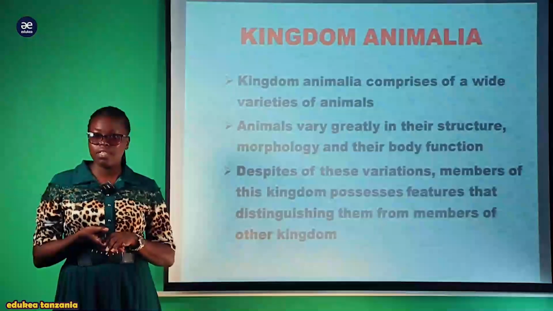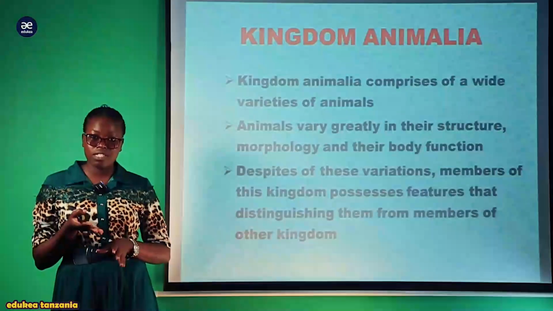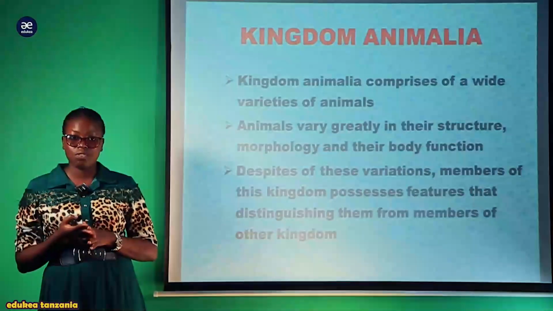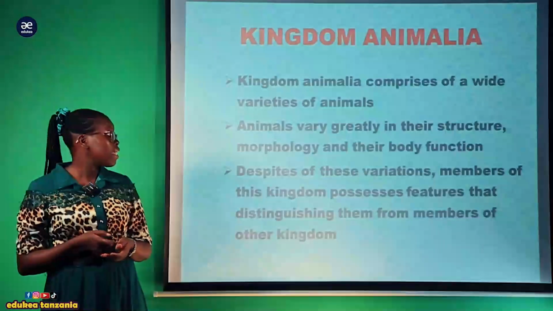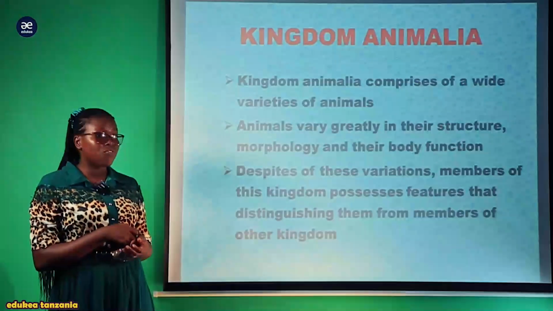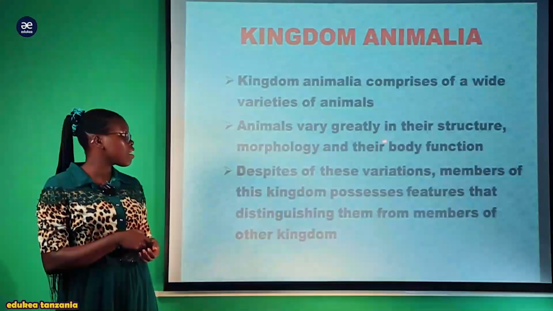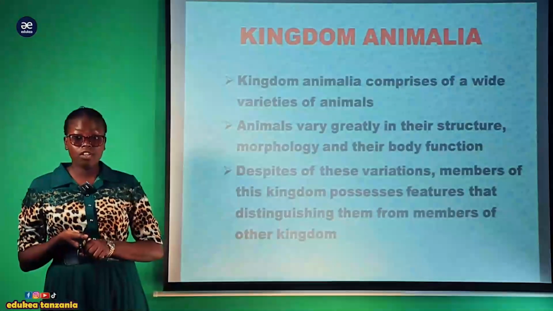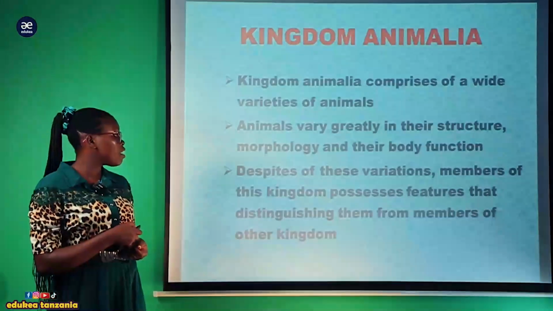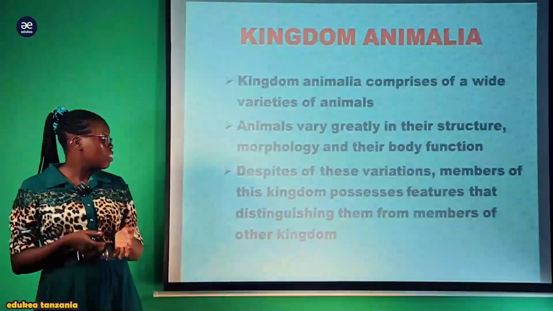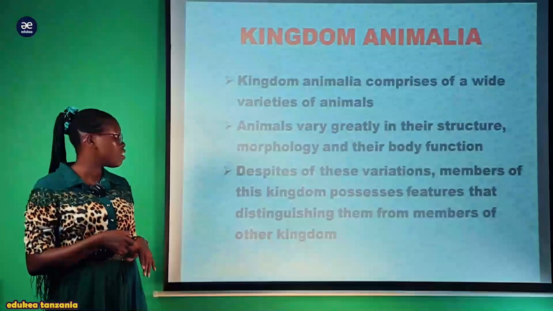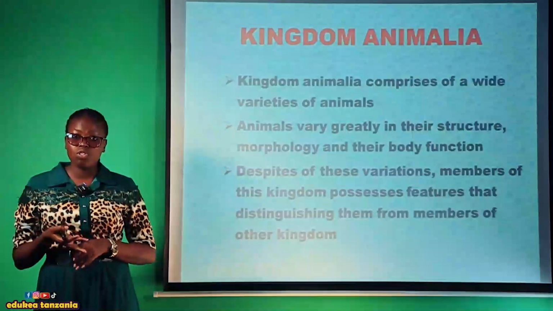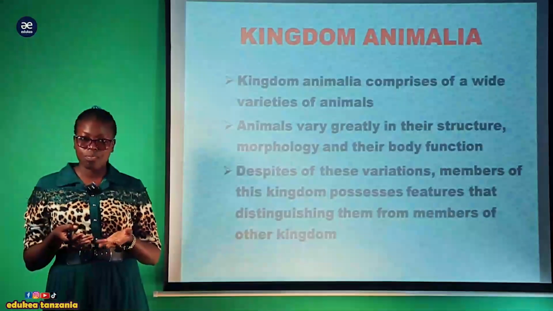Starting with our session, this is an introductory part, we need to understand in detail what the kingdom Animalia is before we discuss their phyla. The kingdom Animalia comprises a wide variety of animals, and animals vary greatly in their structure, morphology, and body function: how they are made, how they look, and how they perform different body activities, how they move, how they reproduce, how they excrete, how they perform regulation processes.